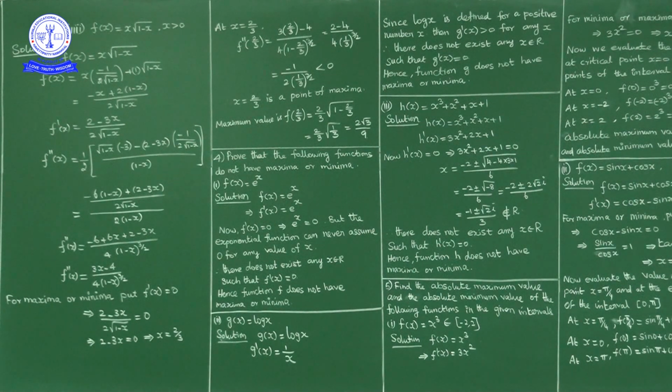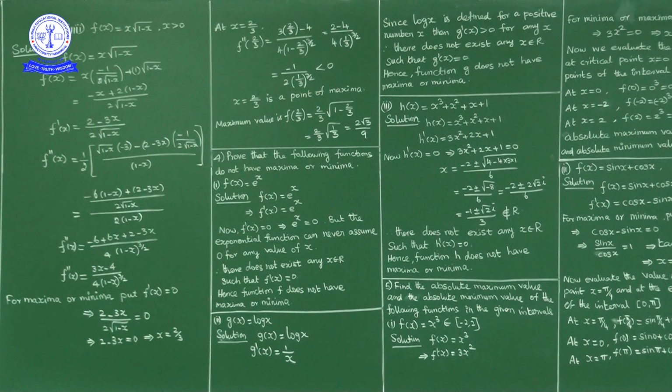If f double dash of b is negative, where f dash of x equals 0 at x equal to b, then x equal to b is the point of local maxima and the local maximum value is f of b. That is the procedure.